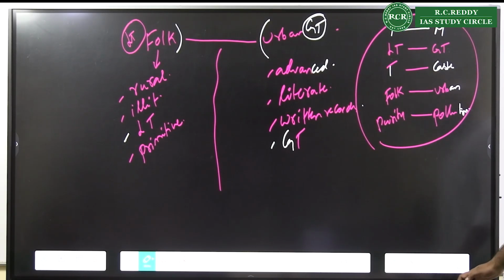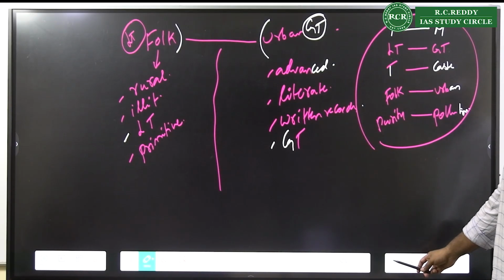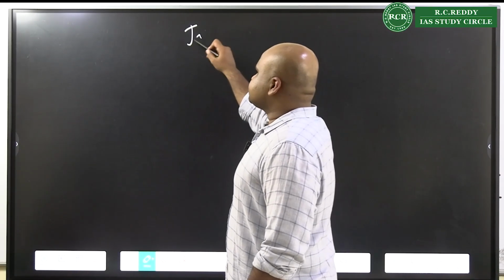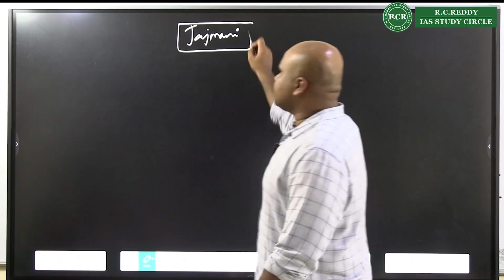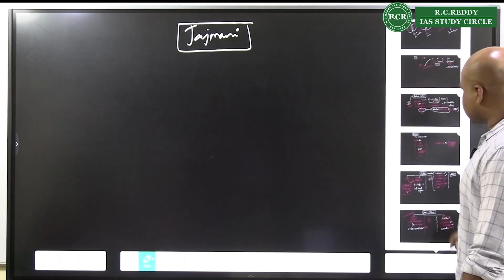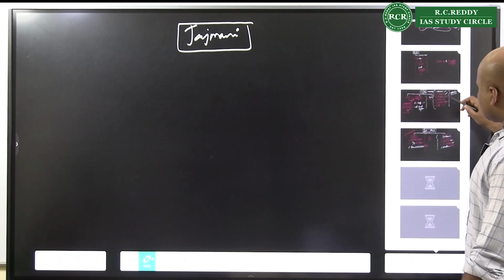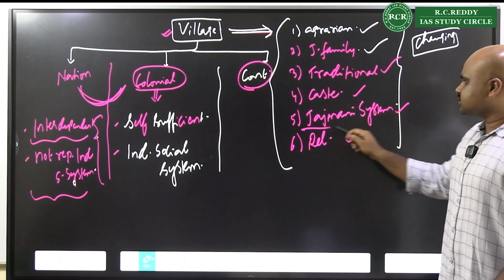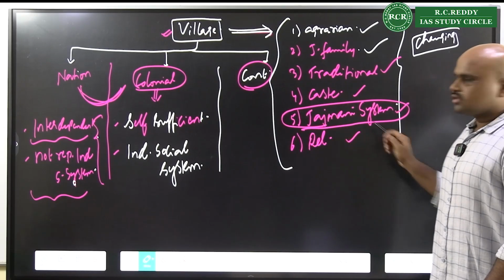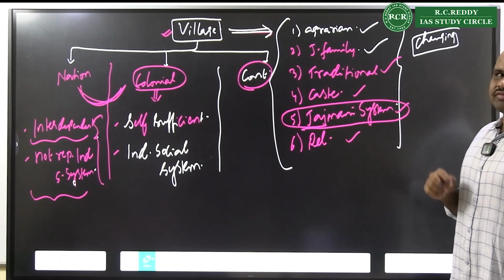Right? Now, another important dimension that we need to understand here is the Jajmani system. Previously we were discussing that when you look at the village system, the Jajmani system is more of a characteristic feature of the village society.